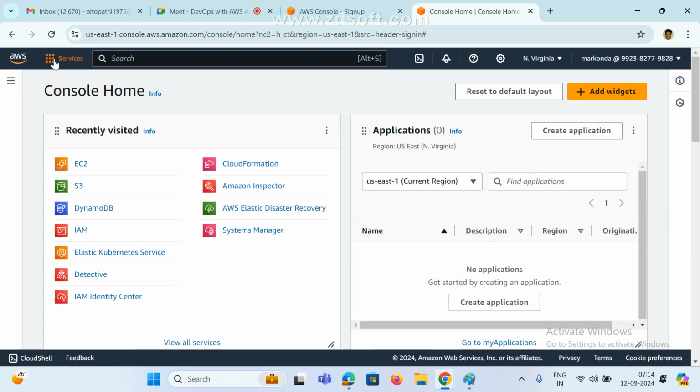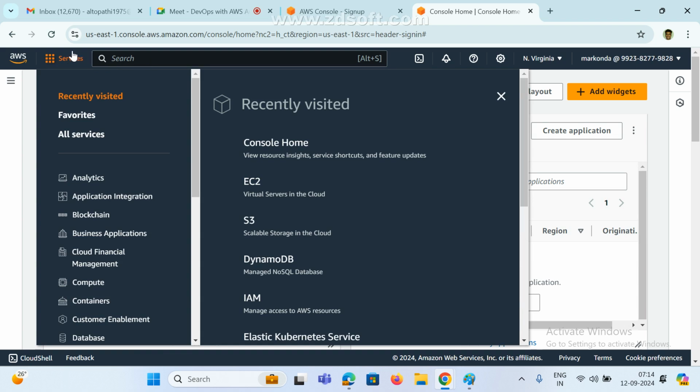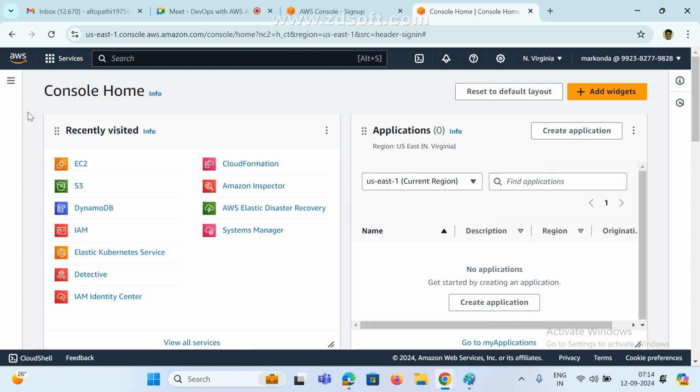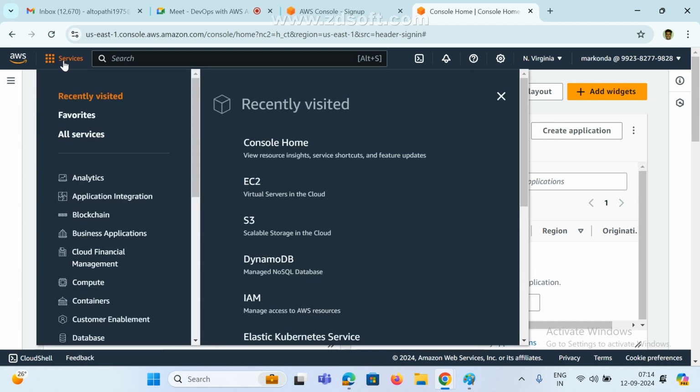And these are the services. Mostly I am using this one. This is nothing but all services. So, what are the services provided by AWS? Each and everything we can search here. This is the search, this is the services. This is the global search.